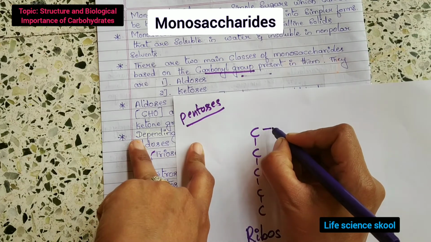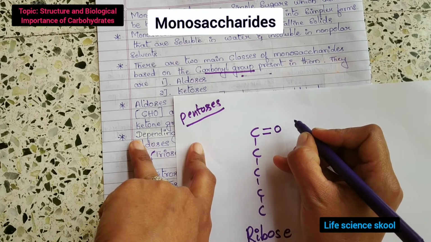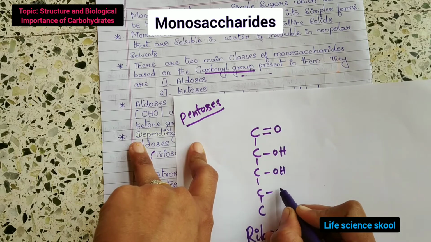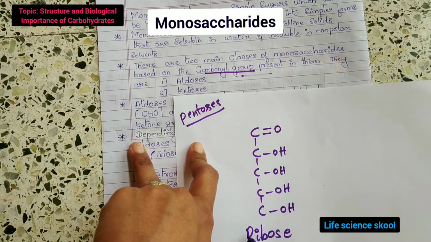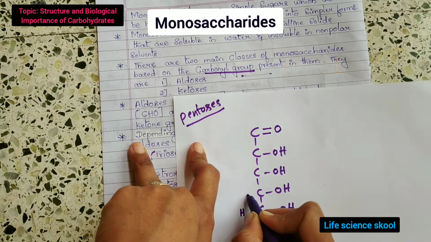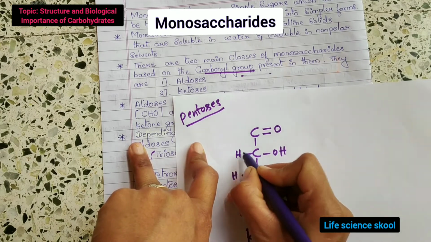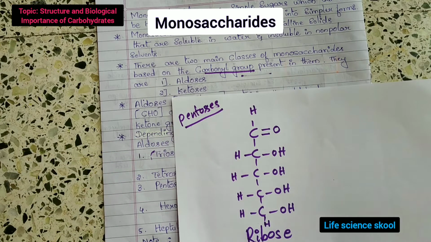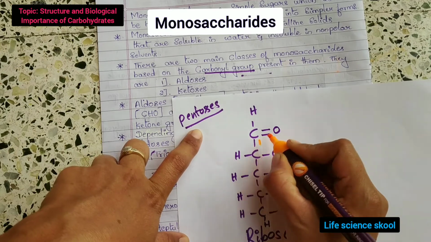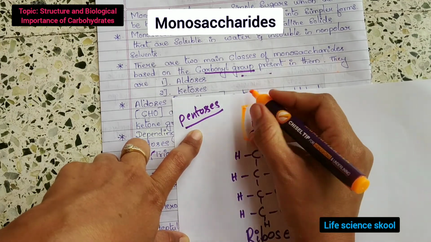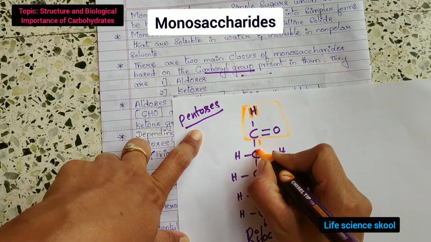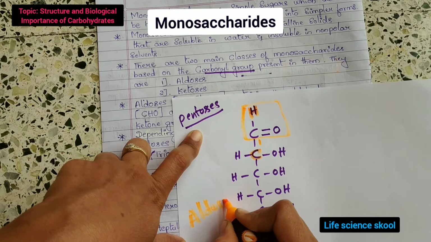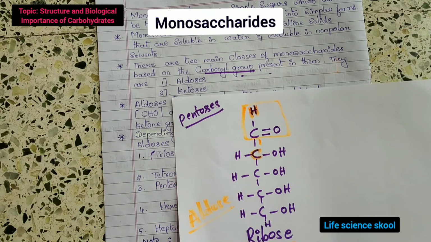Here the carbonyl group is attached to the first carbon, the rest will be OH, OH, OH and OH, and H. You can see the aldehyde group attached to the first carbon, which is attached to H and C. That's why it is an aldose.